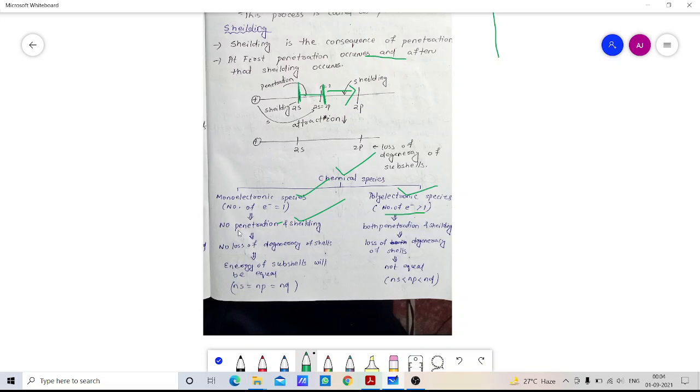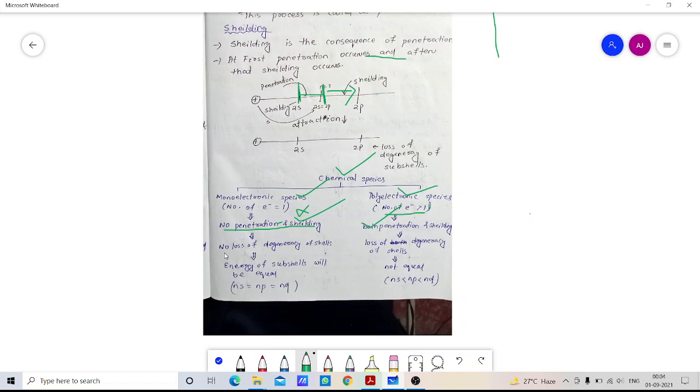As there is only one electron, there is one orbital and one electron, so penetration will not be shown. In polyelectronic species both penetration and shielding are shown, because the number of electrons is greater than one.